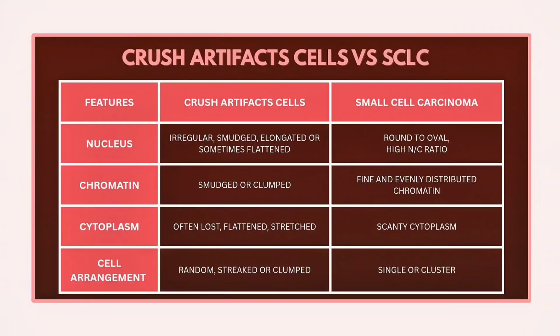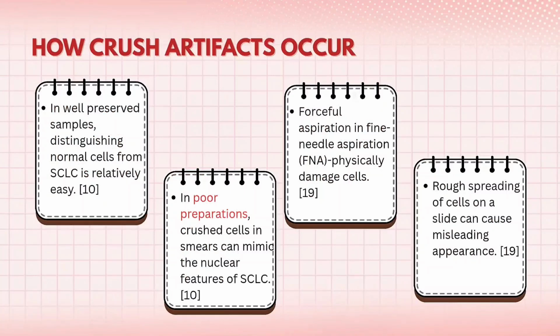This table shows how crushed cells can be mistaken for small cell carcinoma. In crush artifact, nuclei are irregular, elongated, or flattened with smudged chromatin and poor nuclear detail. In contrast, small cell carcinoma shows round to oval nuclei, a high NC ratio, and finely granular, evenly distributed chromatin. The cytoplasm in crushed cells is frequently lost or stretched, whereas in small cell carcinoma it is scanty. For cell arrangement, crushed cells appear randomly streaked or clumped, compared to single cells or loose clusters in small cell carcinoma.